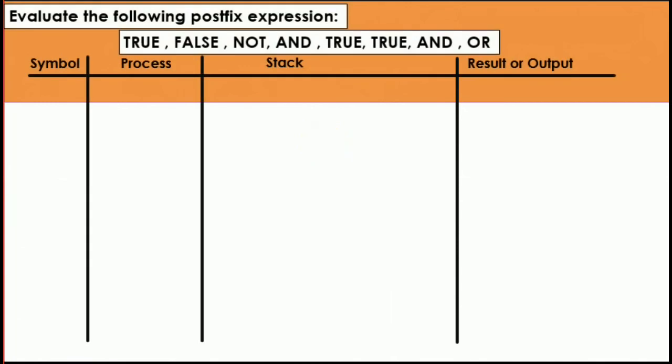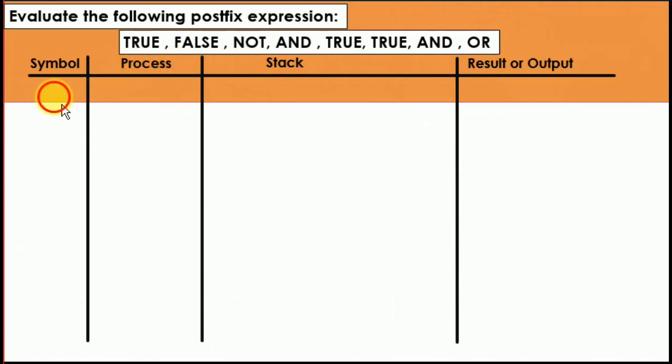This is another method. In this case we are using true, false, not, and, true, false, and, or. These are the logical operators, and you know the meaning of and and the meaning of or. And and or work on two values, not works on a single value. That means whenever not is called, we pop a single value, and when and or is called, you have to pop two values. True and false are pushed inside the stack, and when these logical operators are called, you pop the values.